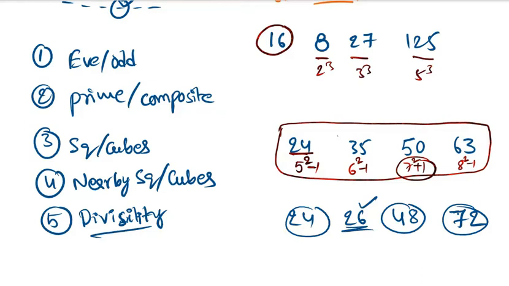So first thing is maybe based on even odd, second thing is prime and composite, third thing is squares and cubes, fourth is nearby squares and nearby cubes, fifth is divisibility.